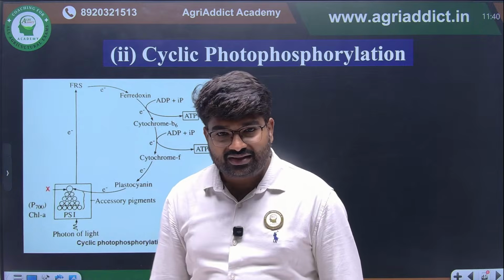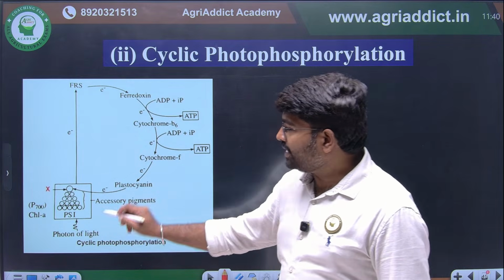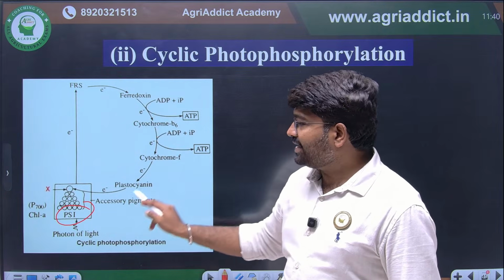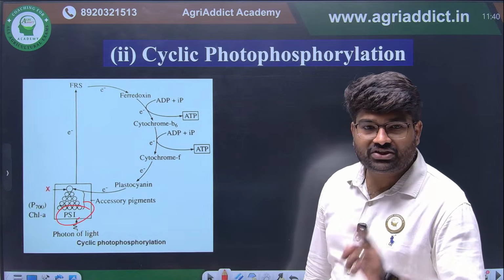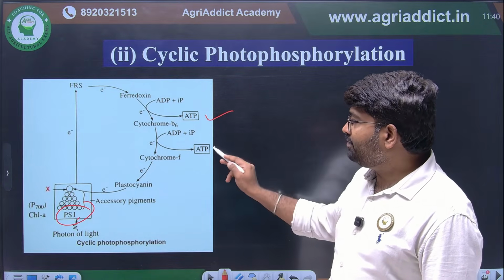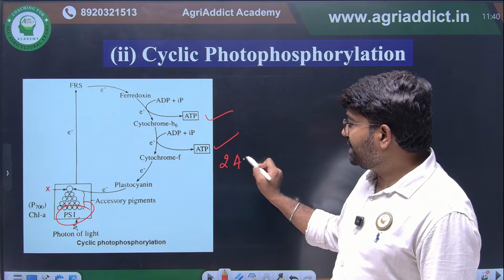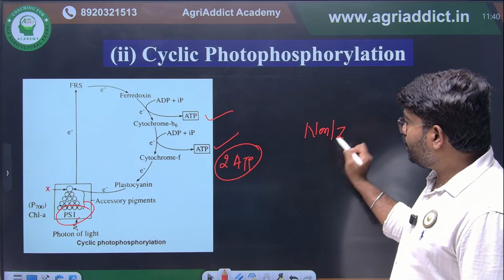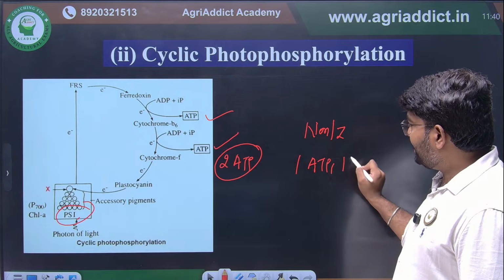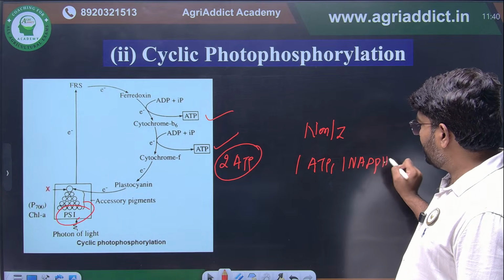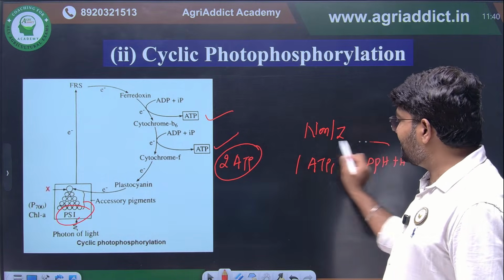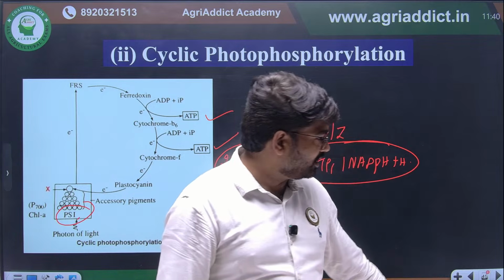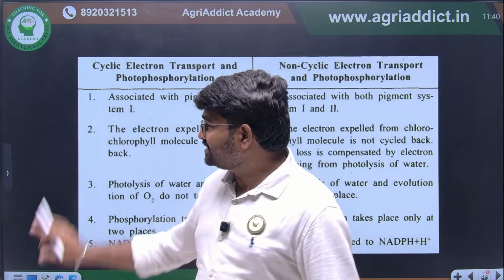If you see cyclic photophosphorylation, only PS1 will be involved and the electron that is excited will be cycled back to PS1. And the most important thing here, only ATP will be produced, that is 2 molecules of ATP. If you see in non-cyclic or Z scheme, 1 ATP and 1 NADPH will be produced. Clear? This is the number of ATP and NADPH molecules produced in cyclic and non-cyclic photophosphorylation. Okay, these are the key differences.